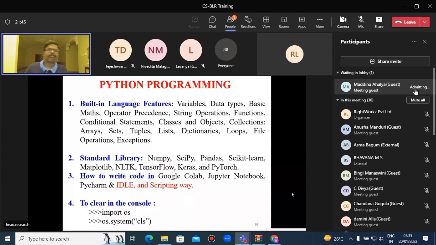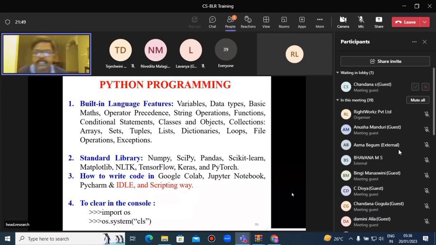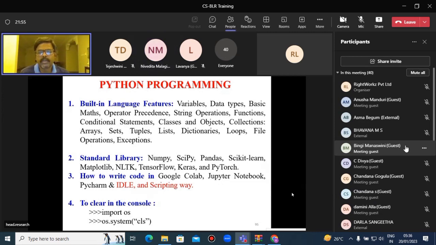Python supports built-in language features called variables. What is a variable? Variable is a container to store the value, to store the data. Variable is a varying value at runtime duration, that is called a variable. Data types. Data types are used to perform real-time